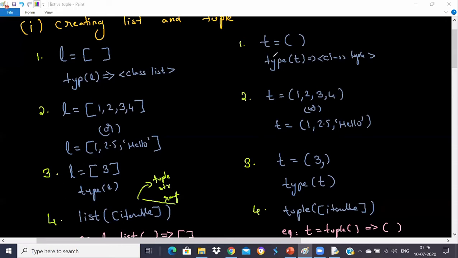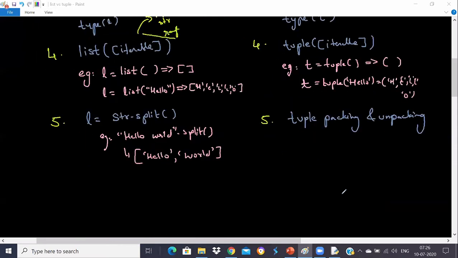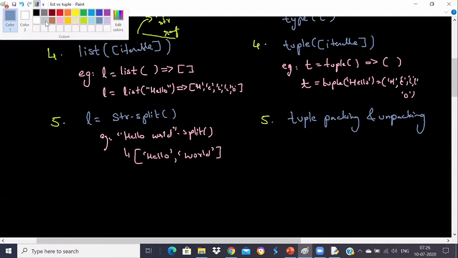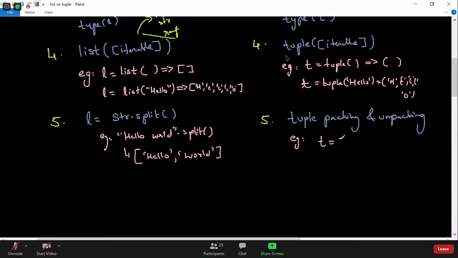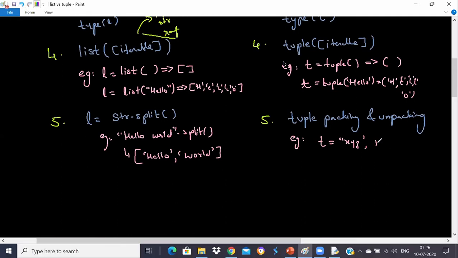For example, I'll take an example here. I can say, for example, t is equal to name as xyz, roll number as 123, and percentage as 98.5.